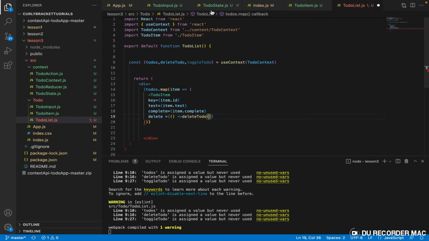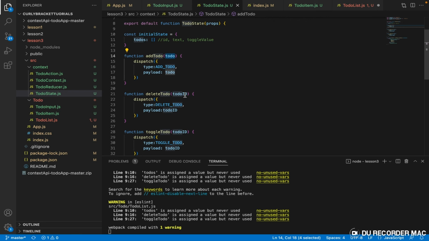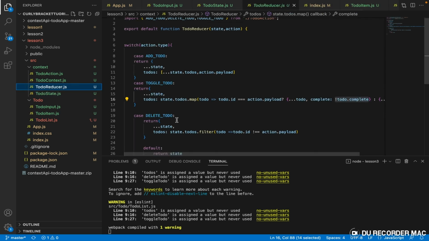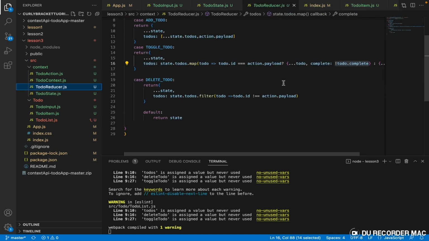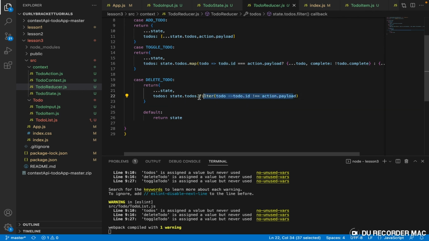But remember that this function is expecting a parameter, an ID. With this ID, it will be able to run this code here, because it's going to look for where todo.id is equal to the action.payload, and the action.payload in this case is whatever is the ID of this item, right? So it's going to take that item off the list.